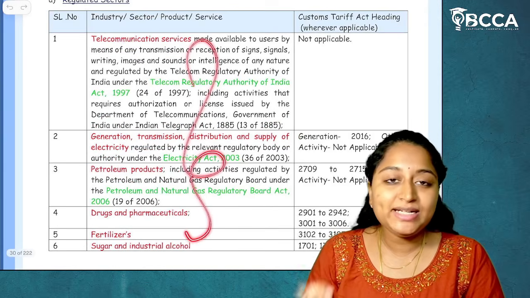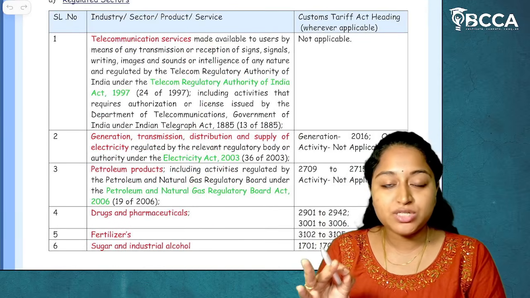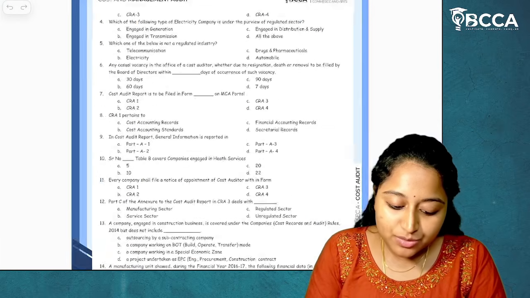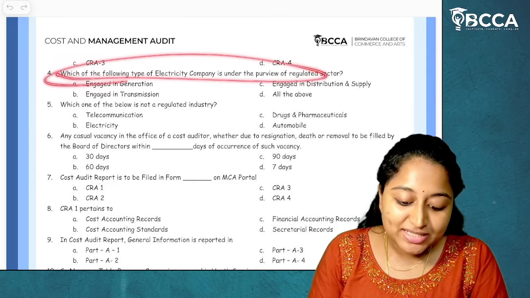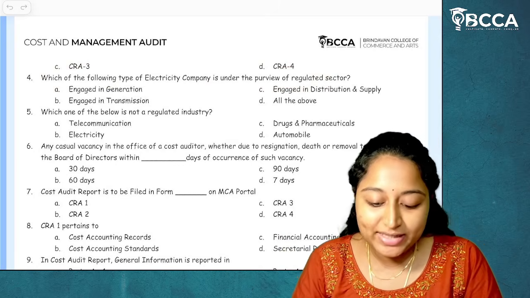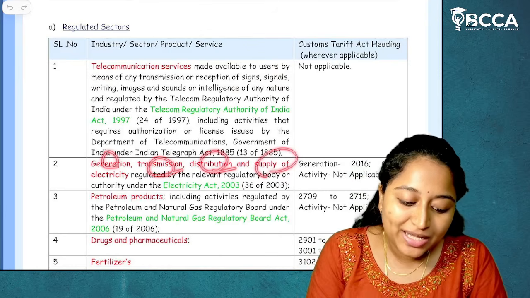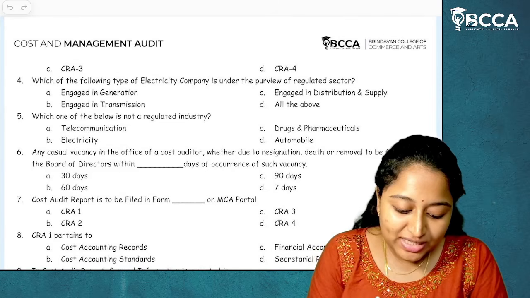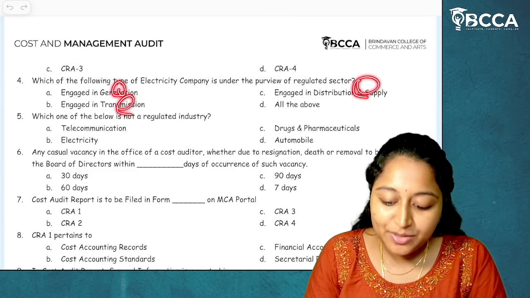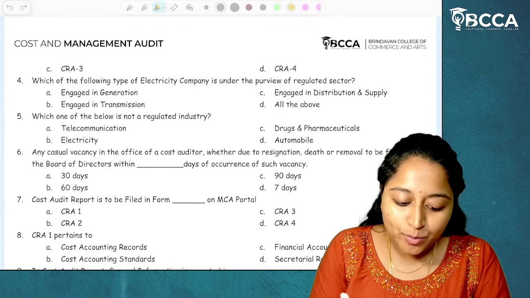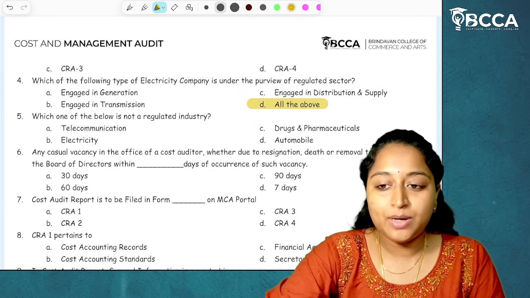All these are the industry or sector or product or services which are covered under regulated sectors. So what is the MCQ question which was given? Which of the following type of electricity companies is under the purview of regulated sector? What all are covered? Generation, transmission, distribution and supply of electricity. So the answer is all of the above. I hope it's clear. The answer is all of the above.